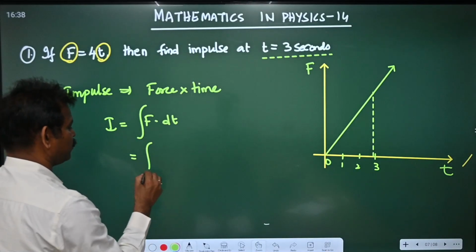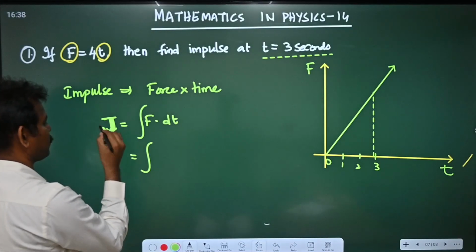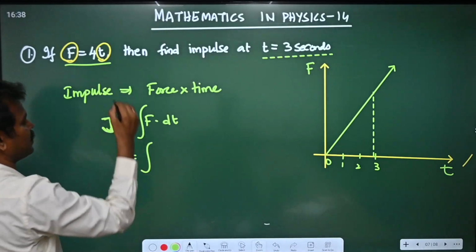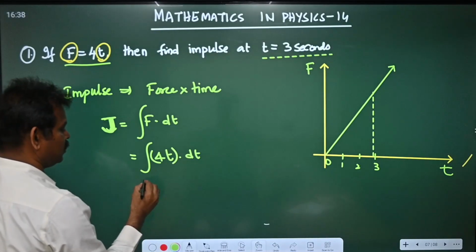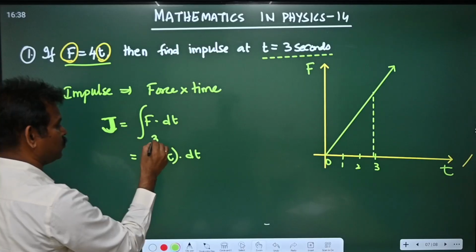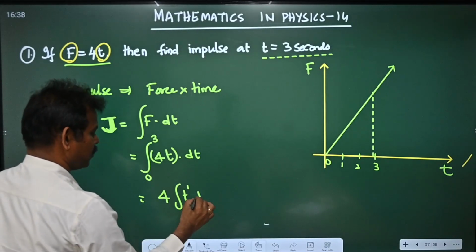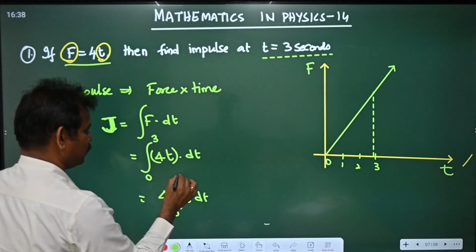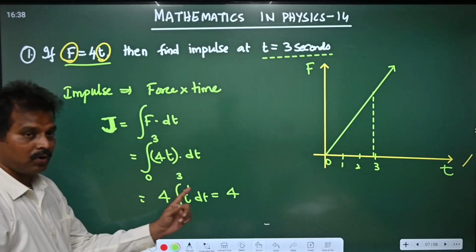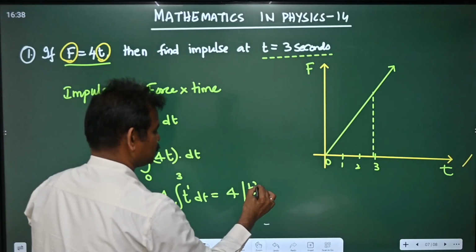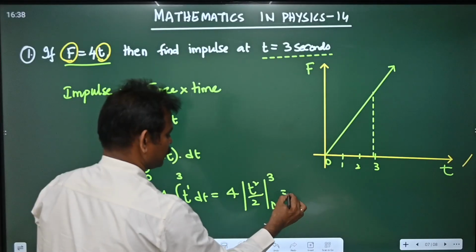This is impulse, generally denoted by the letter J. F is given as 4t into dt, and the limits are 0 to 3. So this is 4 integral t power 1 dt from 0 to 3. The integral of t power 1 dt is t square by 2 from 0 to 3.